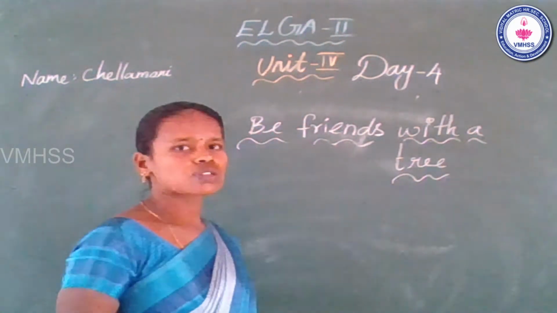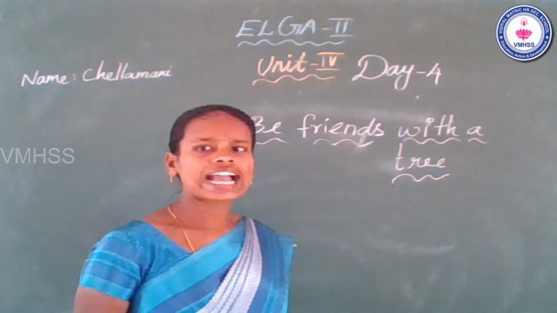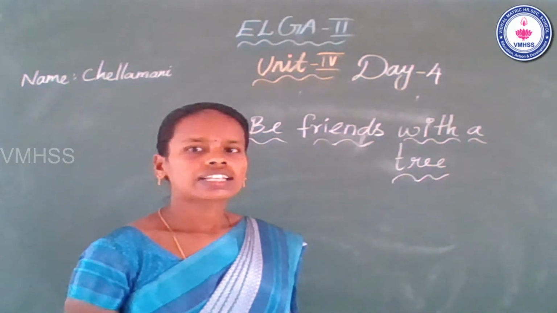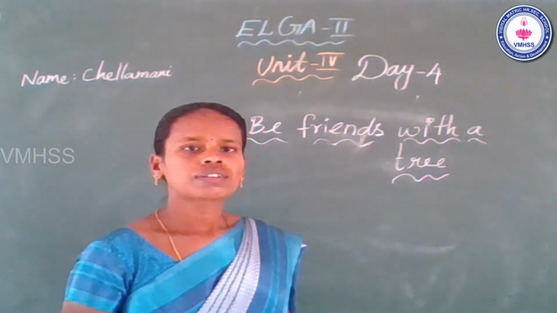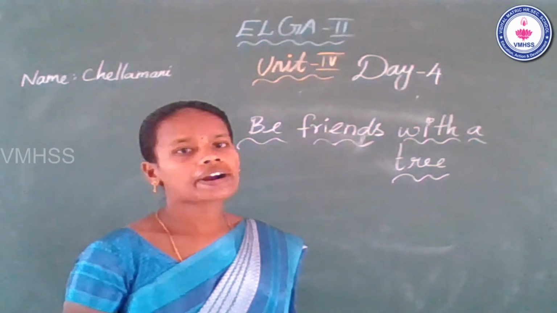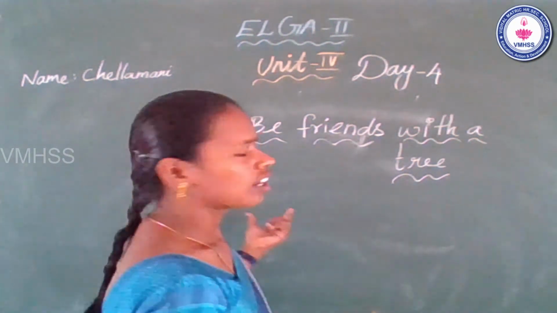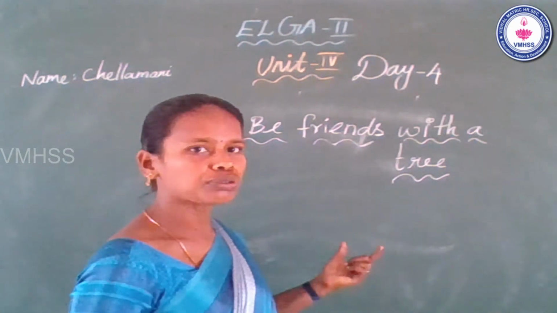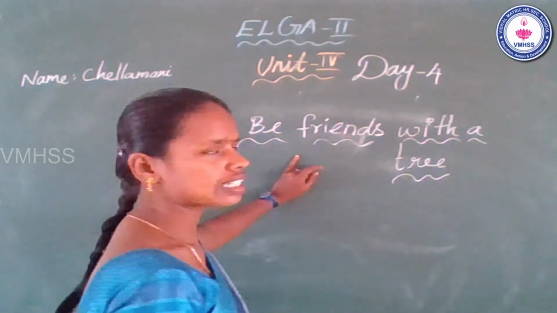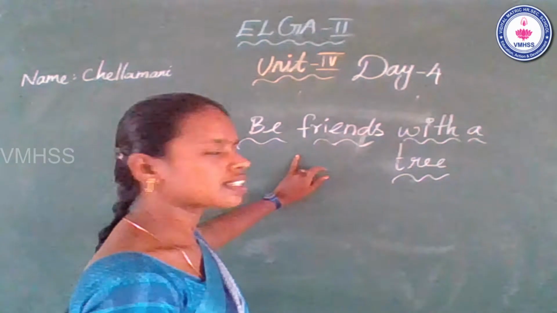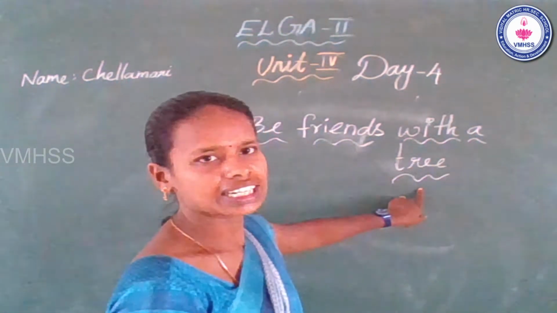Friends, now I ask one question. Who are characters? The characters are people or animals in the story. Today we will learn a new story. The title of the story is Be Friends with a Tree.